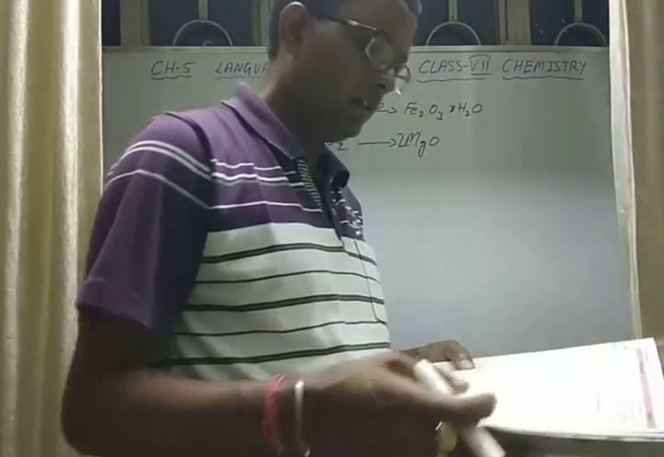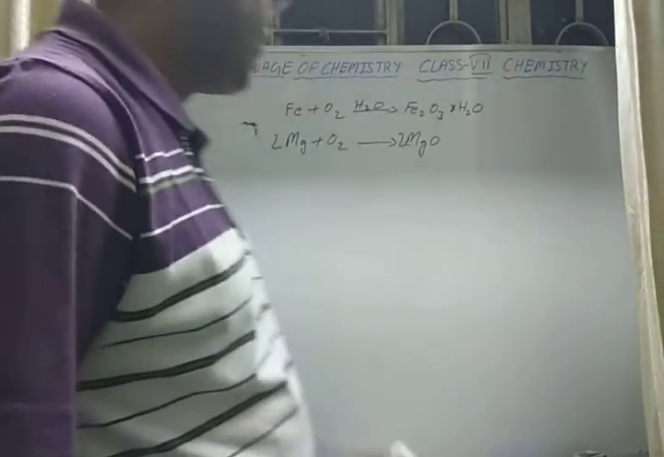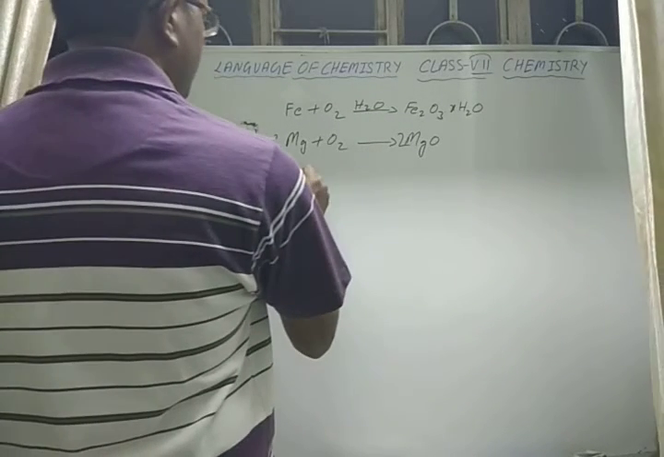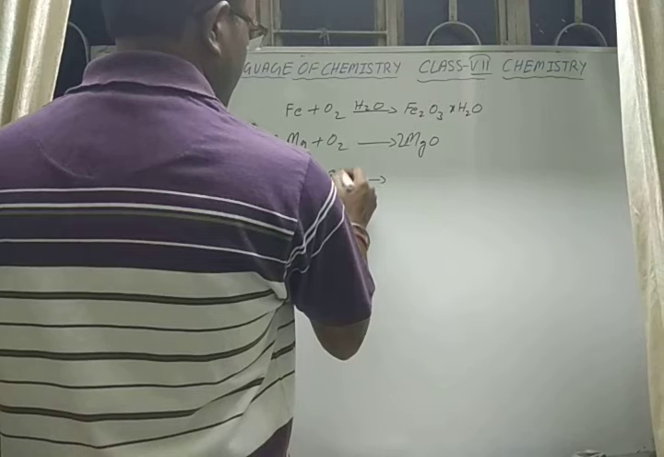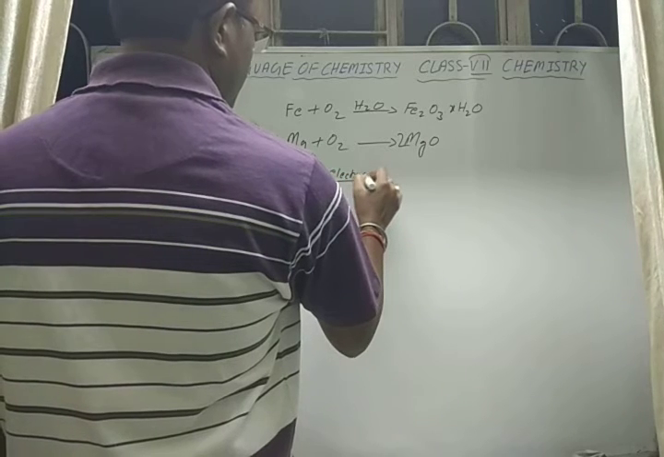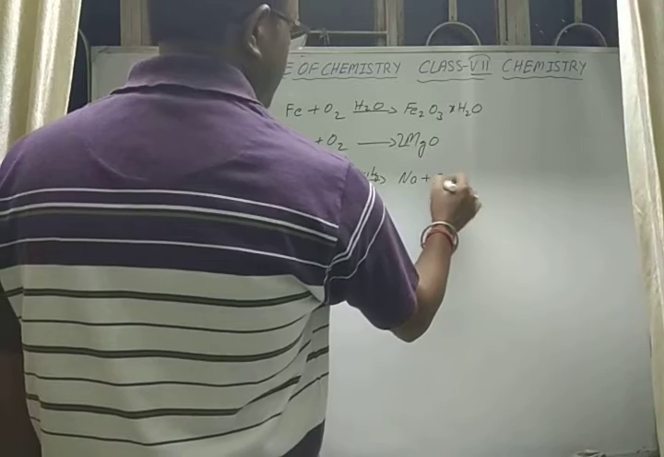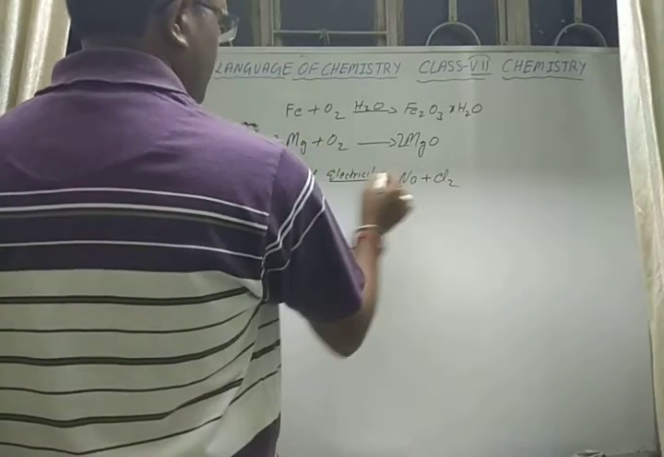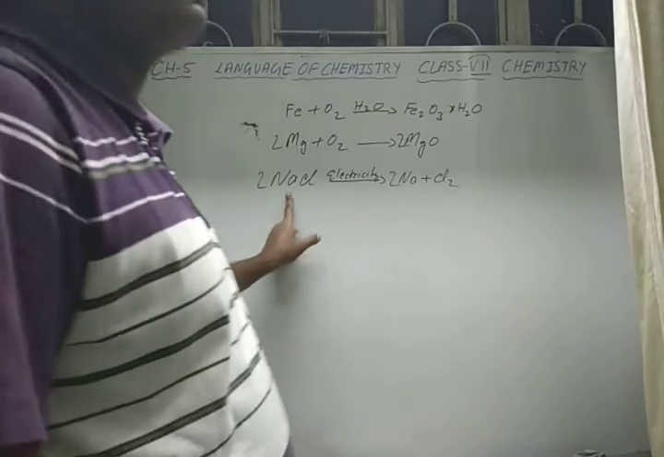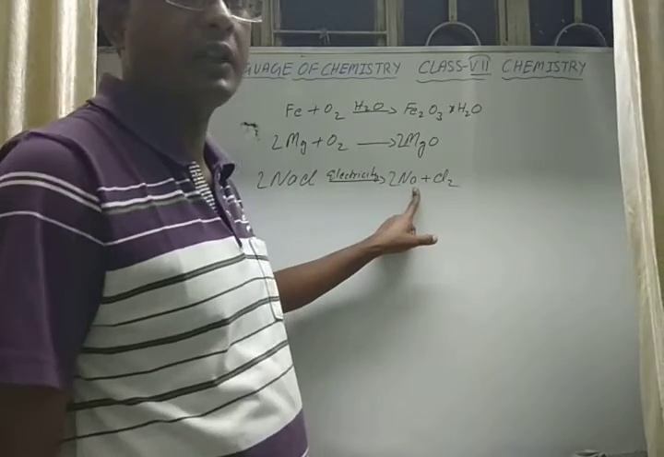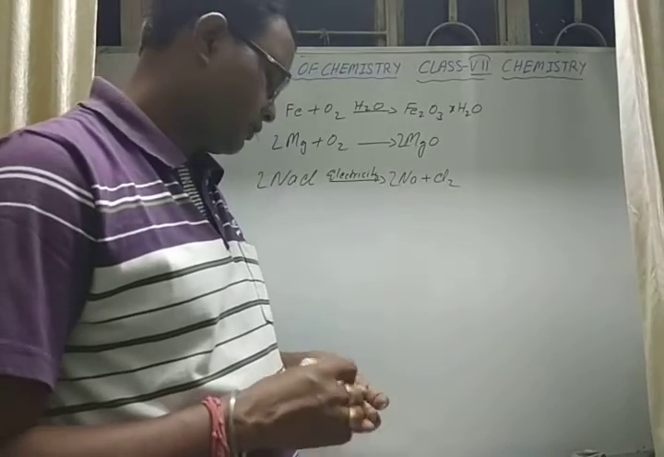Next is, splitting of sodium chloride is a decomposition reaction. If you see NaCl, when you pass electricity through it, it decomposes to form Na plus Cl2. So sodium chloride breaks into two individual elements, sodium and chlorine. So it is a decomposition reaction.